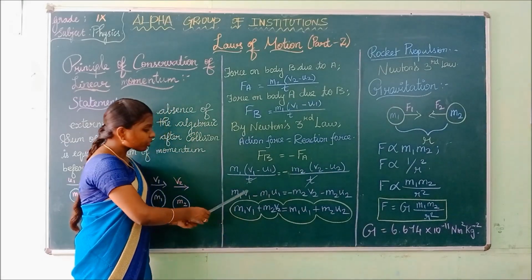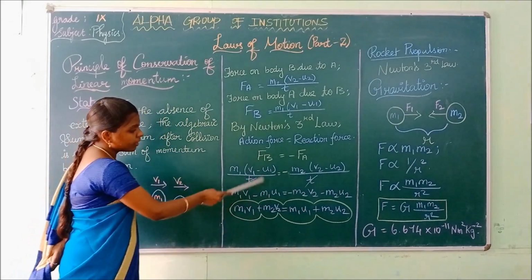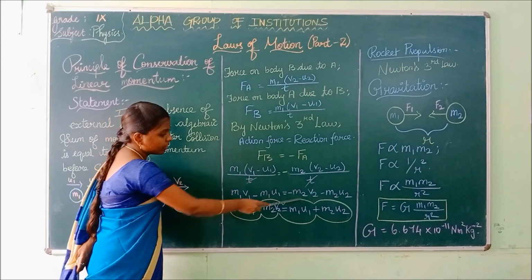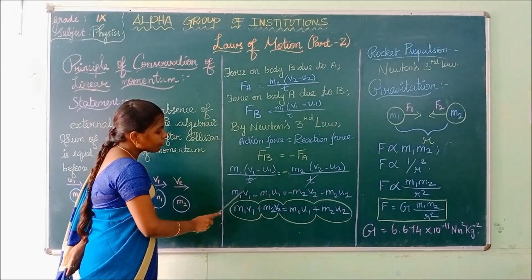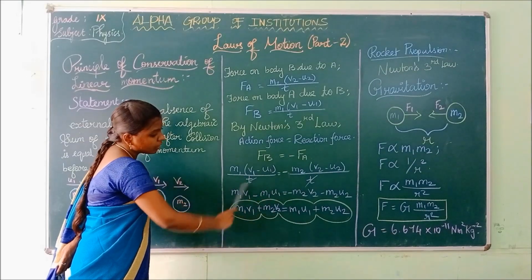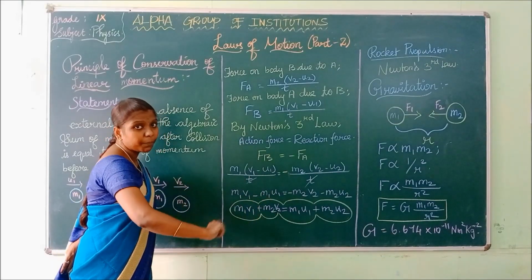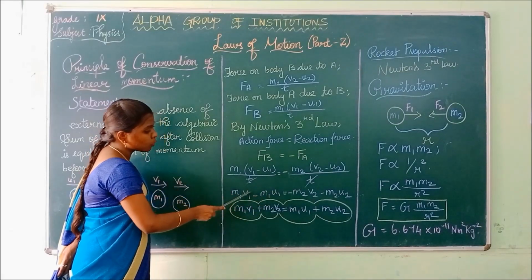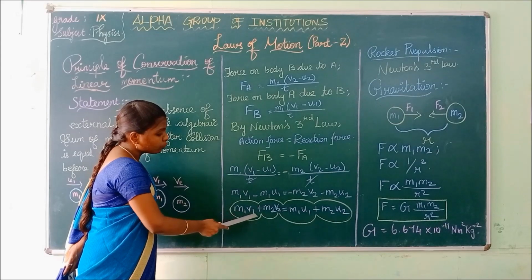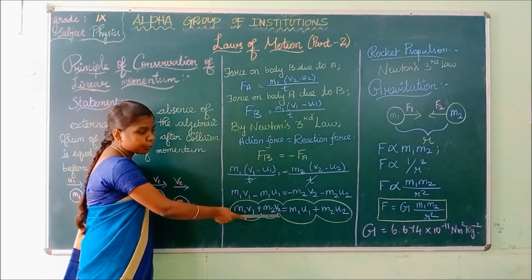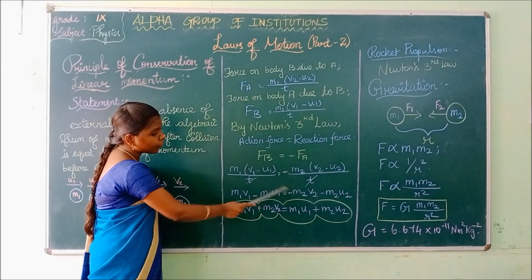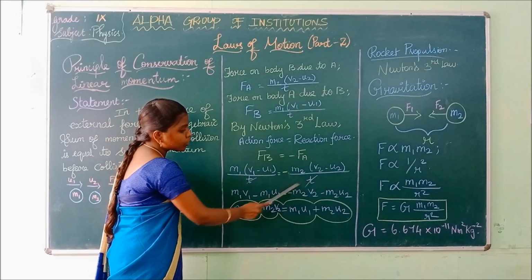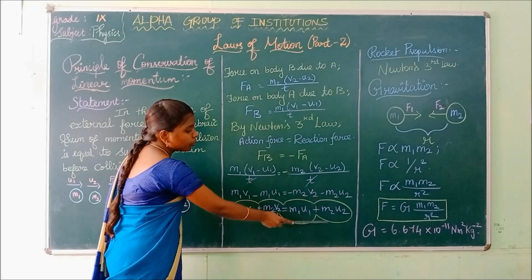So clear? M1 V1 minus M2 U2. This M1 and M2 are multiplied inside the bracket and written in this step. Now, if we are taking the final velocities and initial velocities to the same side, M1 V1, if this negative comes to this side, it becomes positive. M1 V1 plus M2 V2 is equal to M1 U1, minus into minus, plus M2 U2.